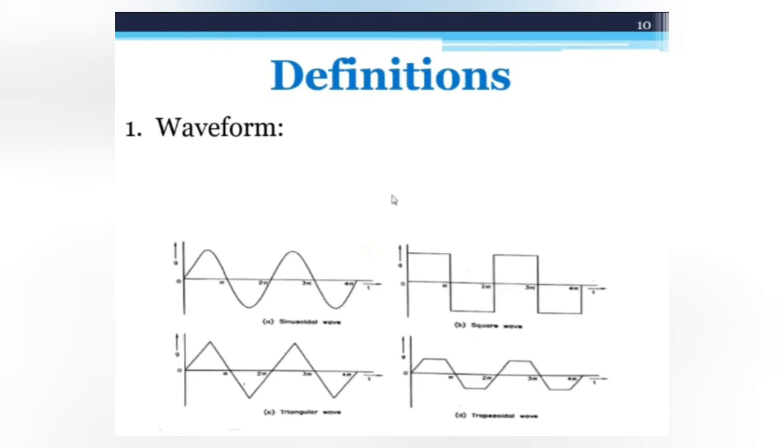So the shape of the curve obtained by plotting the instantaneous value of an alternating quantity along the y-axis and time along the x-axis is called the waveform. So see here, on the y-axis we plot the instantaneous value, on the x-axis we plot the time. So the time versus instantaneous value graph is called the waveform.